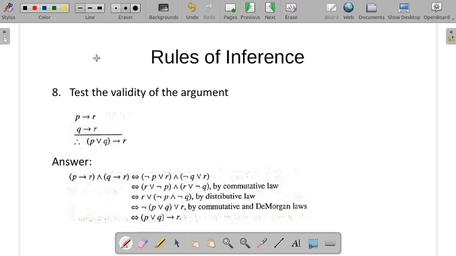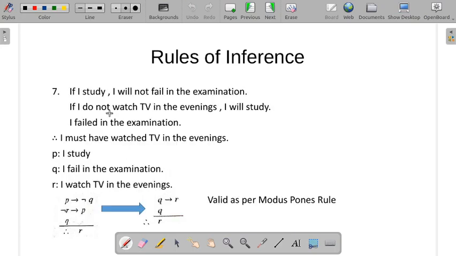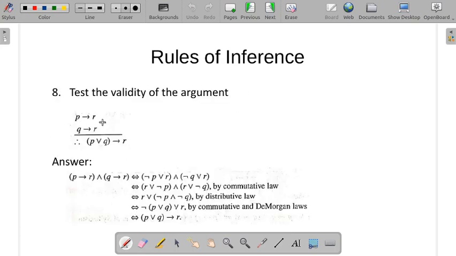So next question, just the validity of the argument. Instead of verbal sentences like this, we now have the symbols directly, and we have to apply different laws. We have to use laws of logic as well as rules of inference, so we should know both here. P conditional R and Q conditional R gives P or Q conditional R. So whether this is a valid argument.